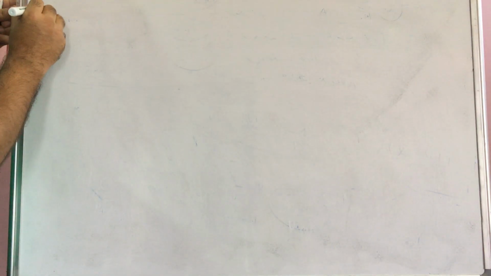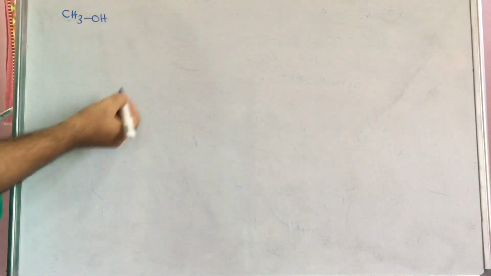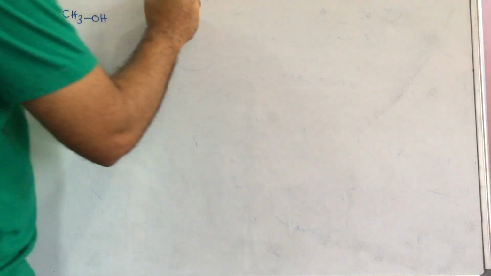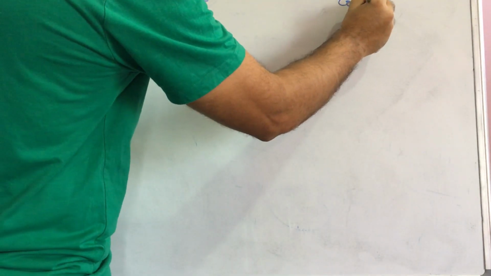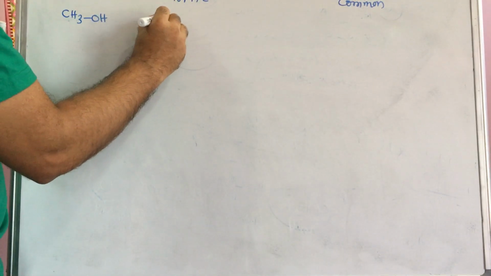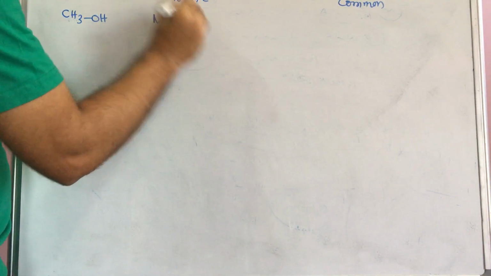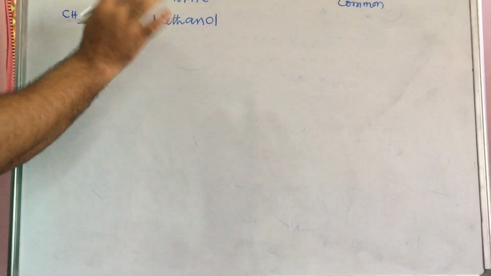We will start with n equal to 1, that is CH3OH. First I will write the IUPAC name, next the common name. One carbon means meth, E dropped and add ol: methanol.